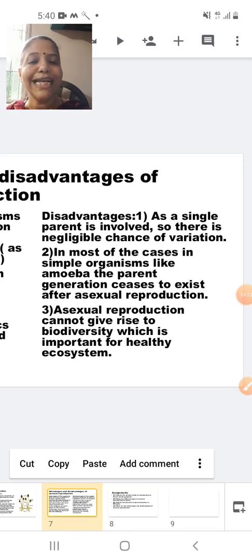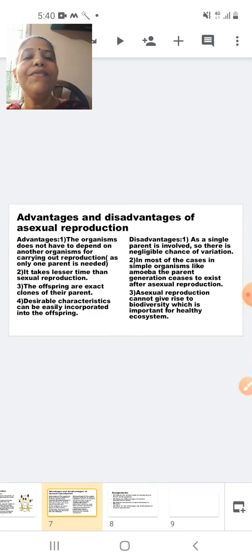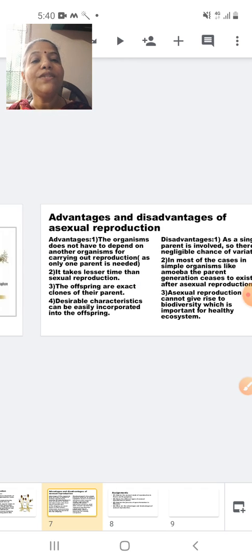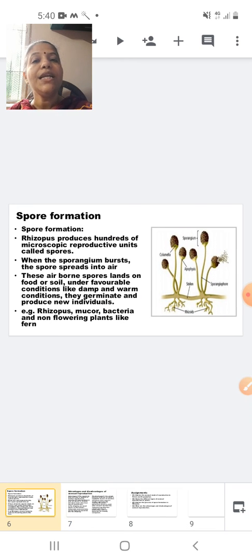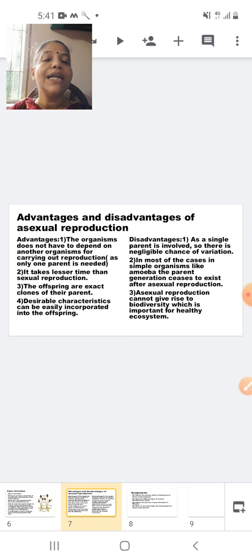Now we go to the next slide, and in the next slide we are going to study about the advantages and disadvantages of asexual reproduction. Okay, so students, we have studied asexual reproduction, and in asexual reproduction we have studied about vegetative propagation, that is natural vegetative propagation, artificial vegetative propagation, and spore formation. Now we are going to study about the advantages and disadvantages of asexual reproduction. Now let us see the advantages.